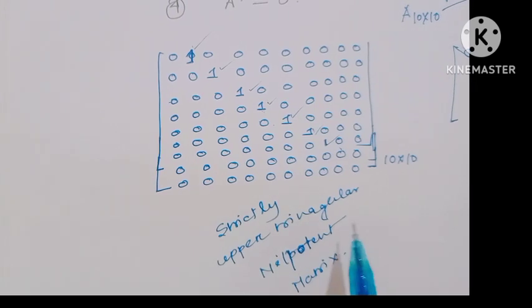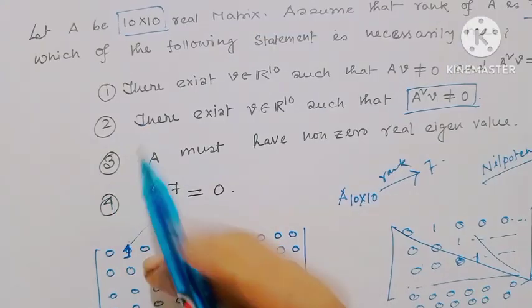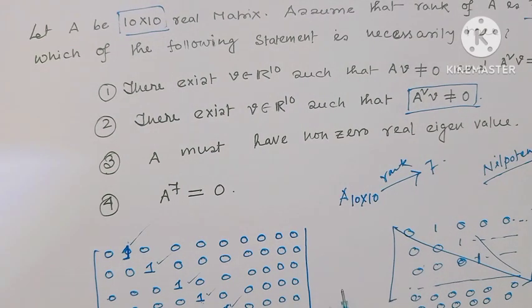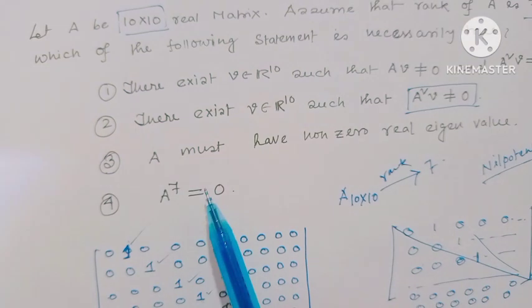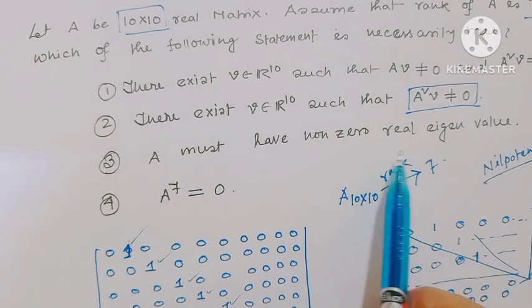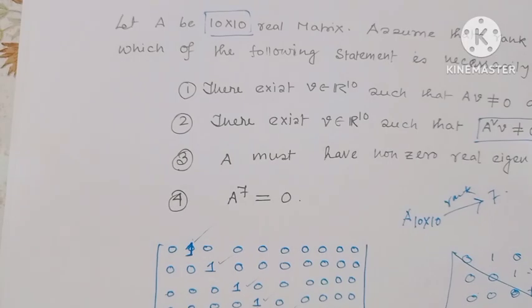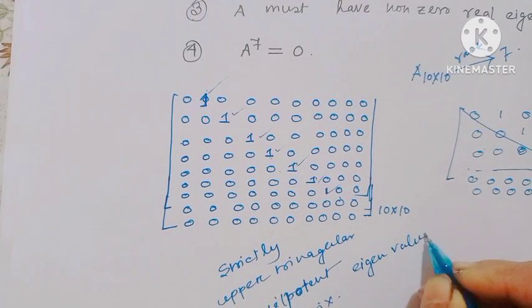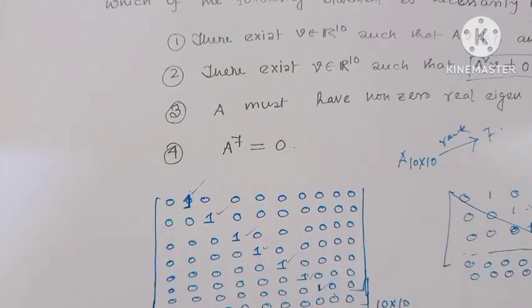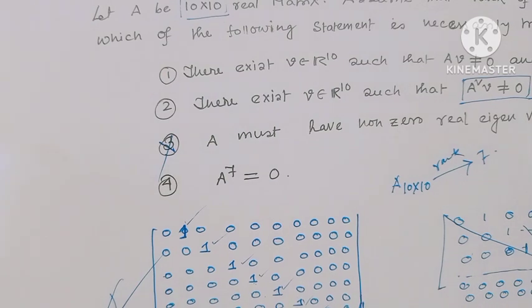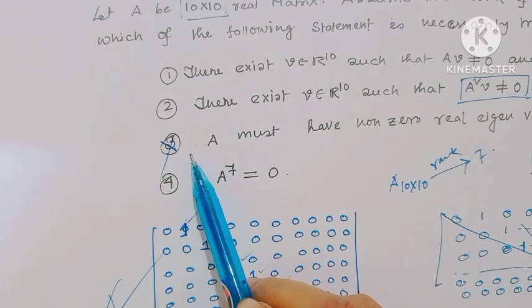And here, a 10 cross 10 matrix with rank 7. For option 3, we can consider this type of matrix. But notice here for the third option, given A must have a non-zero real eigenvalue. Is it true? Since this is a nilpotent matrix, obviously the eigenvalue is 0. All eigenvalues are 0. So A must have a non-zero real eigenvalue is the wrong option. By this matrix, we can reject the third option.